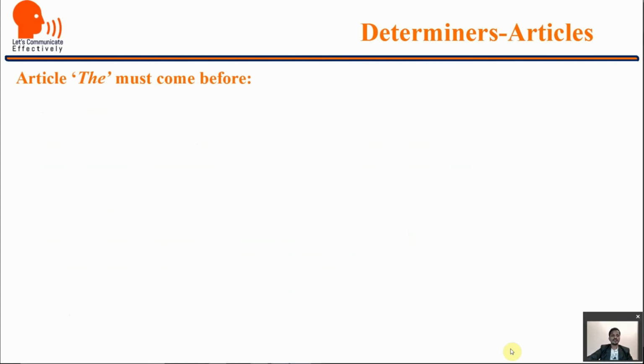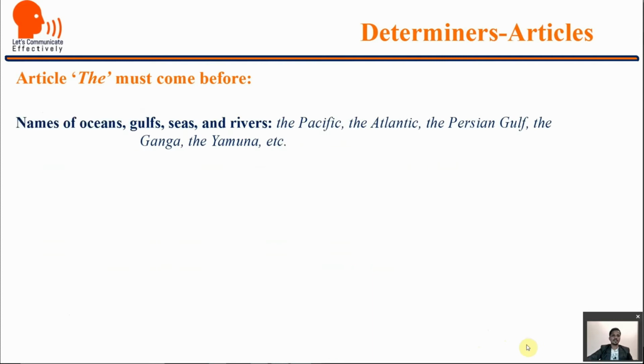The article the must come before certain things. Now there are certain categories, certain things before which the article the must come. We cannot use them without using the article the.